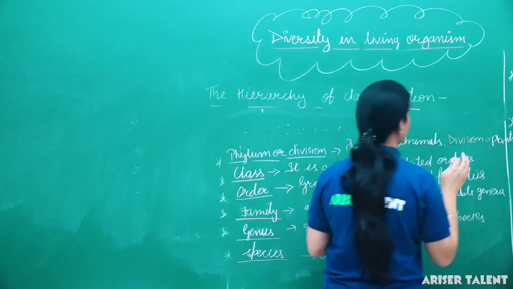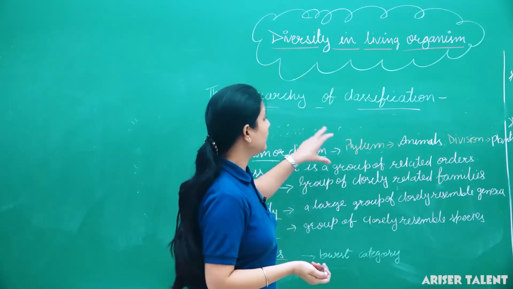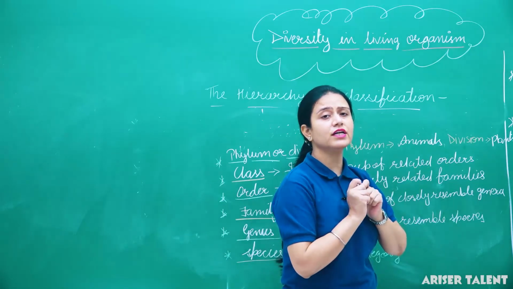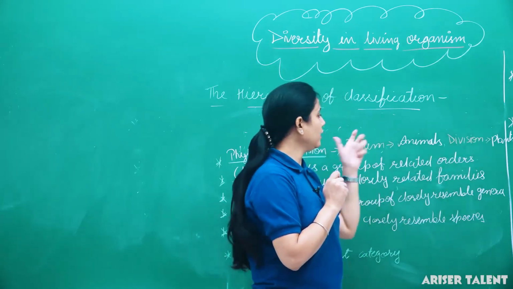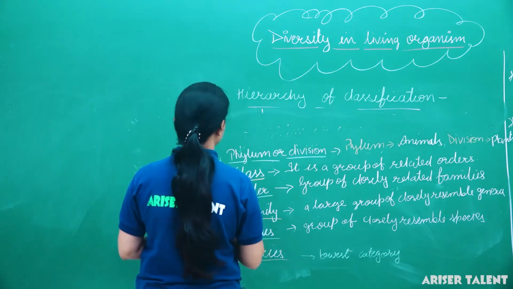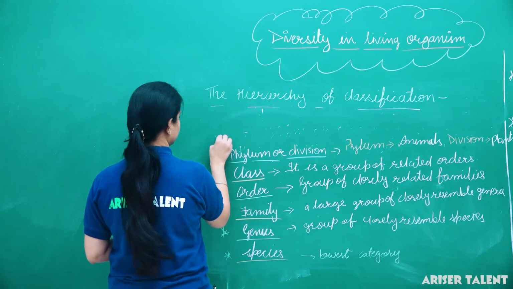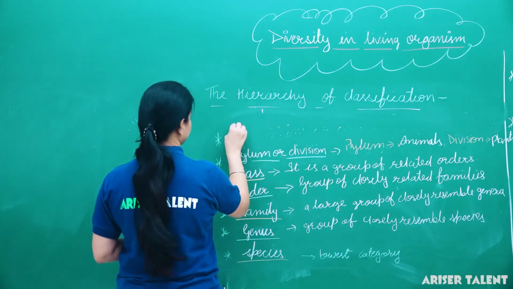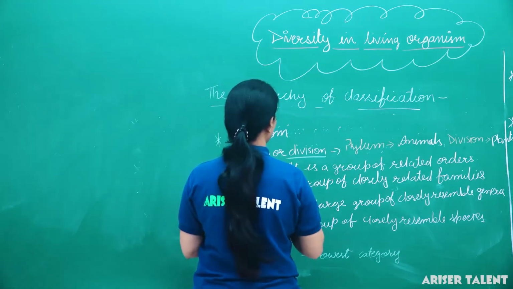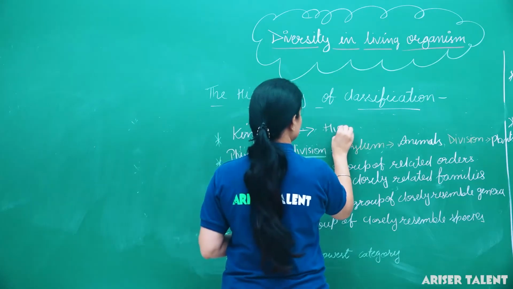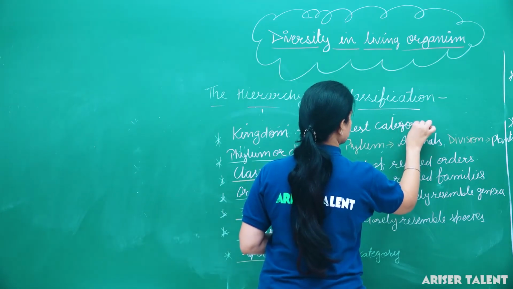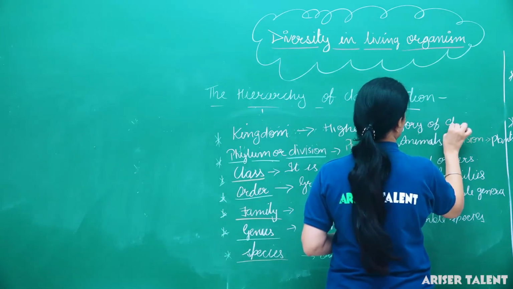A group of different classes of plants is known as division, and a group of different classes of animals is known as phylum. And above all these, the highest category is kingdom. This is the highest category of classification.